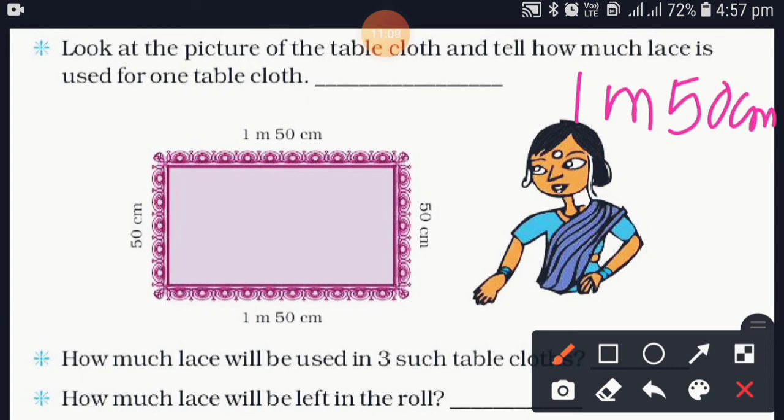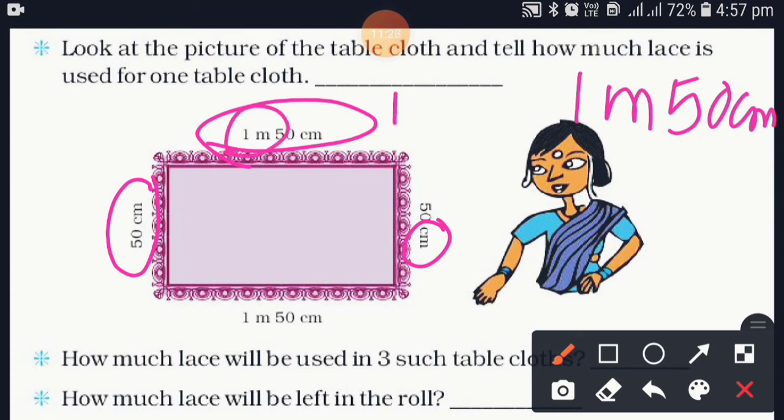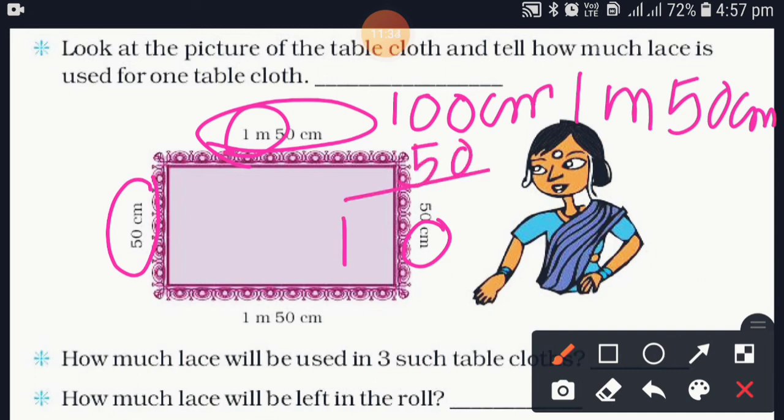Now how will you calculate these numbers? First of all, see these numbers, it is centimeter and here also centimeter. So you have to use your mind to convert this meter and centimeter into centimeter. How? Convert this 1 meter into centimeter, it will be 100 centimeters. So 100 plus 50 will be 150 centimeter.